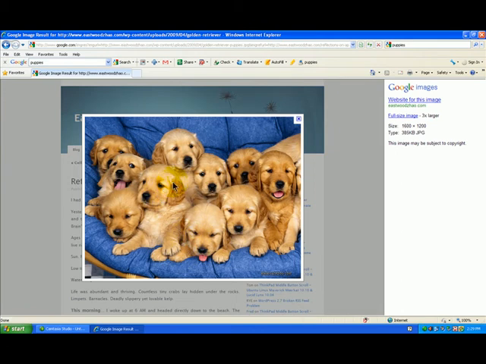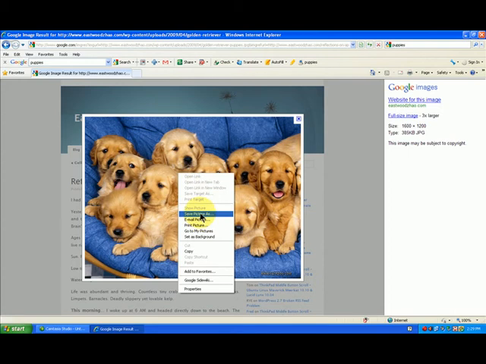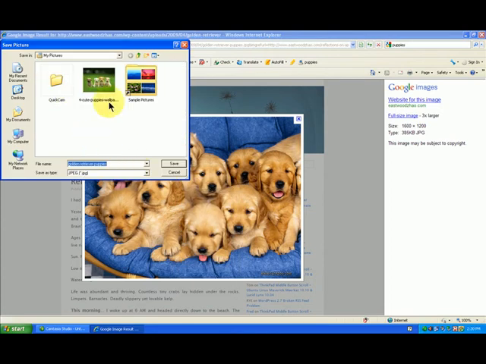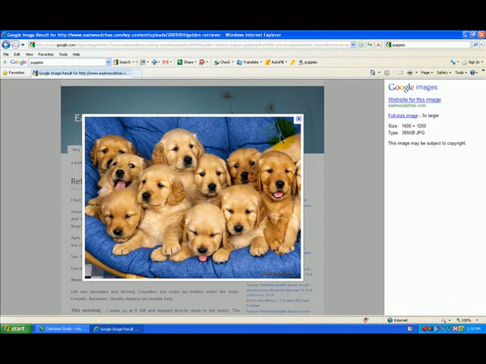Okay, and so I'm going to do the picture here. I'm going to do a right click on the picture. I'm going to say save picture as. Left click because I choose to save the picture, and it's done. So that's what it is.